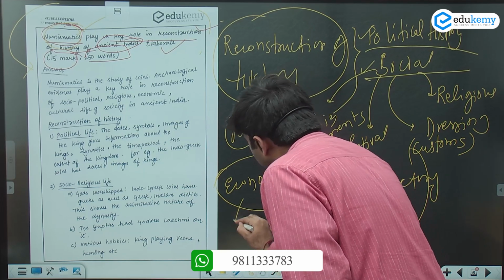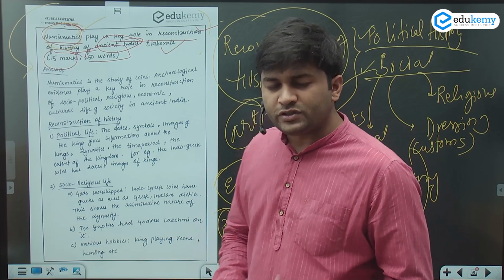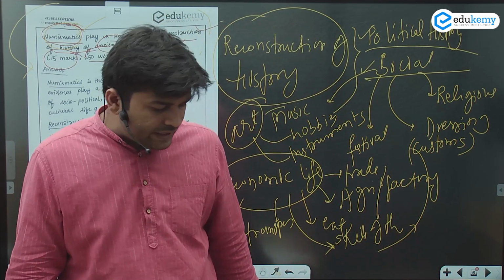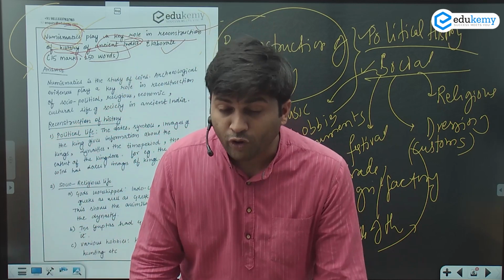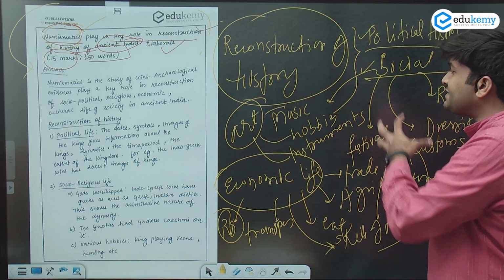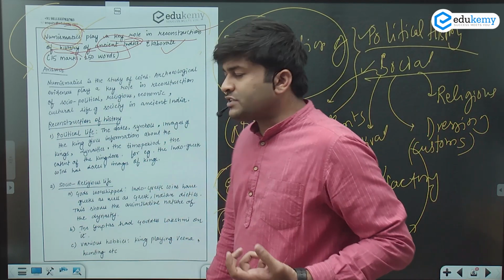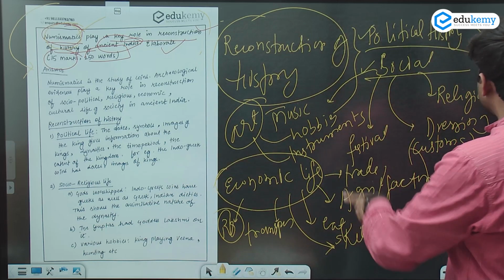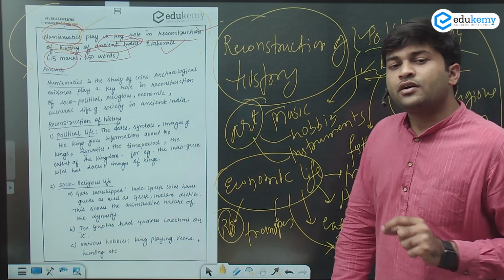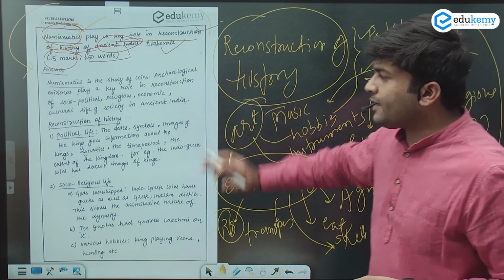What kind of rupee or trade barter system was there, or was there any economy that was formalized over there? So these kinds of things are present when we talk about the reconstruction of history. These elements can be used to draw an answer of such type.